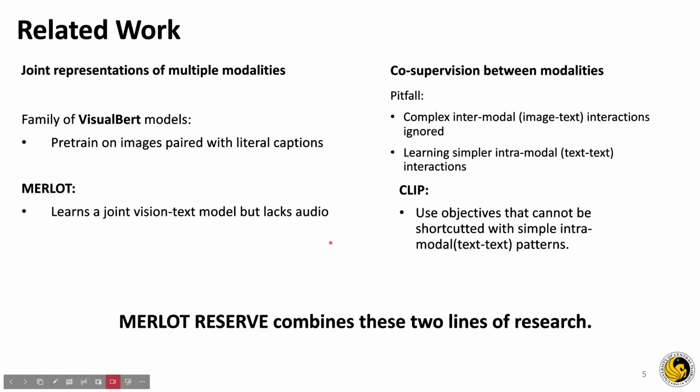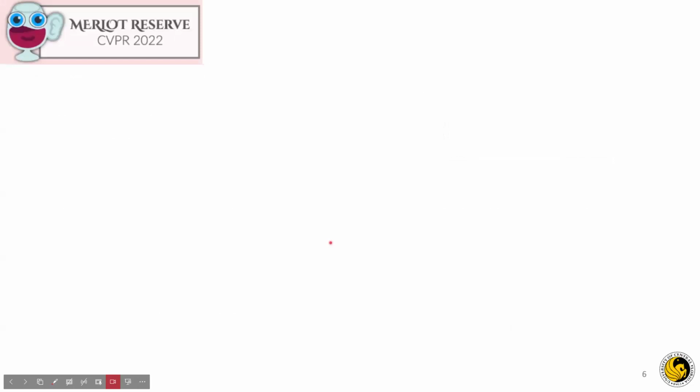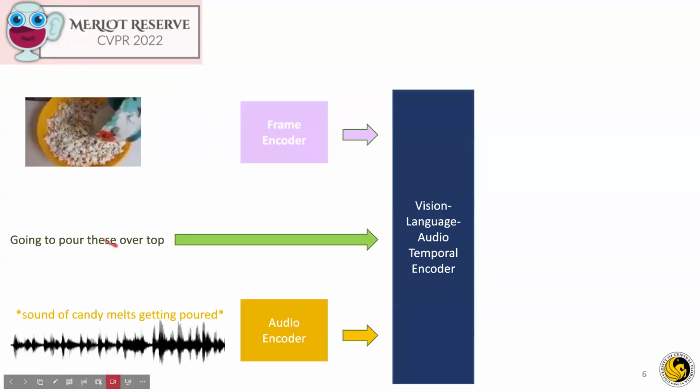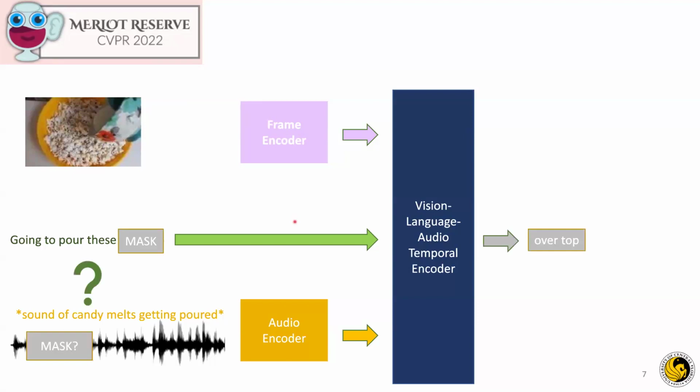Hello, I'm Shomik, and I'll be giving you the details of MERLOT Reserve. So we want to jointly reason over everything, including audio. Now, learning this trimodal fusion is very challenging. We need to learn fused representations between the modalities, and the supervision required during pre-training is harder. We can predict masked-out text, but how do we mask out audio? Because audio is a long-range perceptual signal.